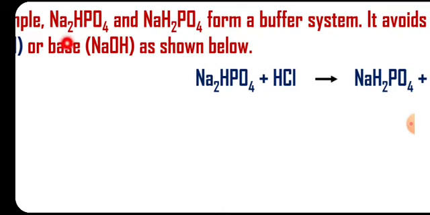In the phosphate buffer system, disodium hydrogen phosphate is the proton acceptor, and sodium dihydrogen phosphate is the weak proton donor. Both are salts.